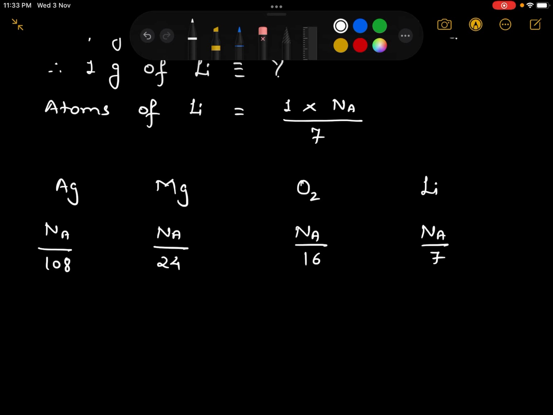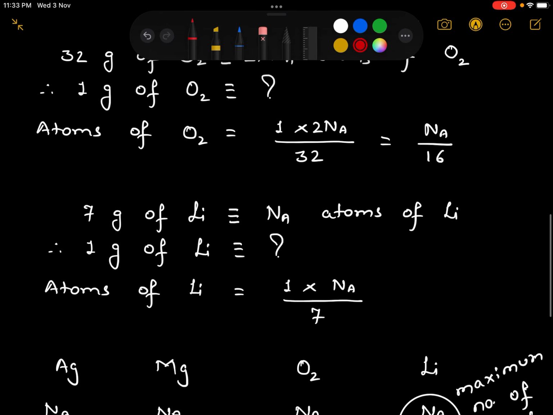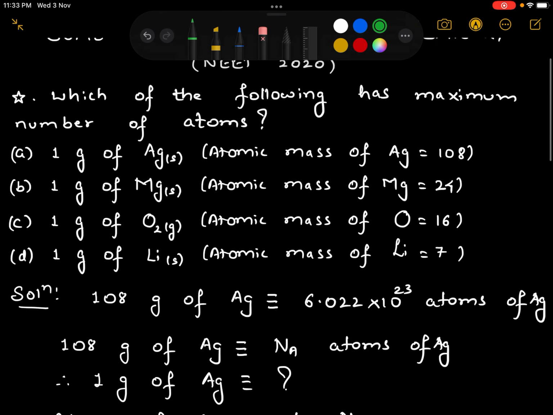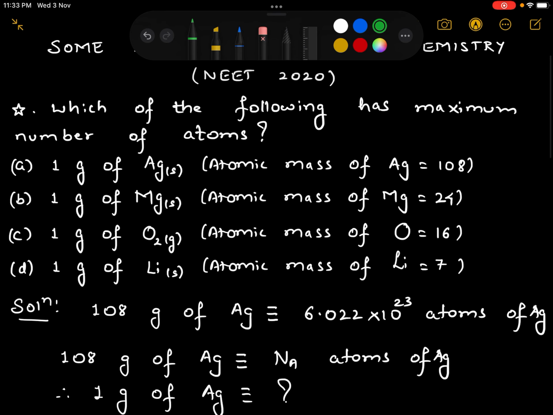So from the four answers, it's very clear that lithium, Na by 7, has the maximum number of atoms. So the answer to our question is 1 gram of lithium.